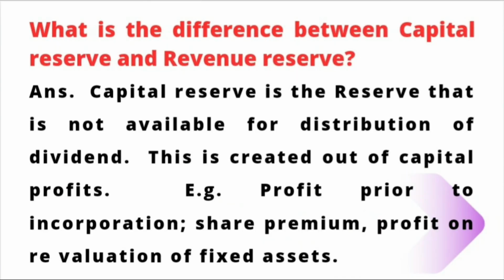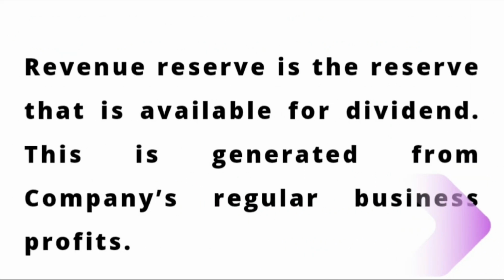What is the difference between capital reserve and revenue reserve? Capital reserve is the reserve that is not available for distribution of dividend. This is created out of capital profits. For example, profit prior to incorporation, share premium, profit on revaluation of fixed assets. That is capital reserve. Revenue reserve is the reserve that is available for dividend. This is generated from company's regular business profits.